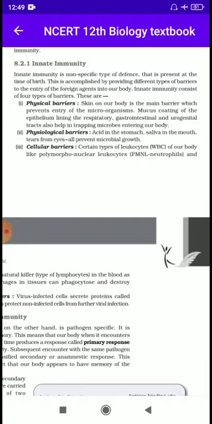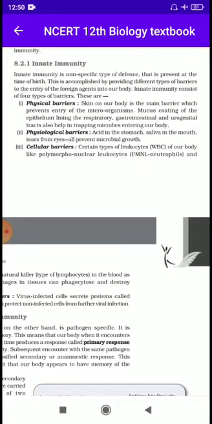And again, the mucus coating of the epithelium lining of the respiratory tract, gastrointestinal tract and urinogenital tract also helps in trapping or catching the microbes which are entering our body. So, that is physical barriers.